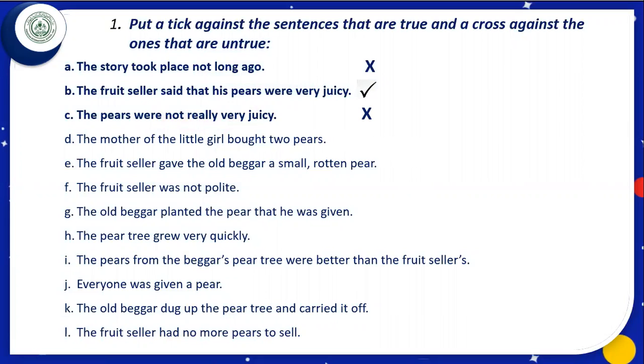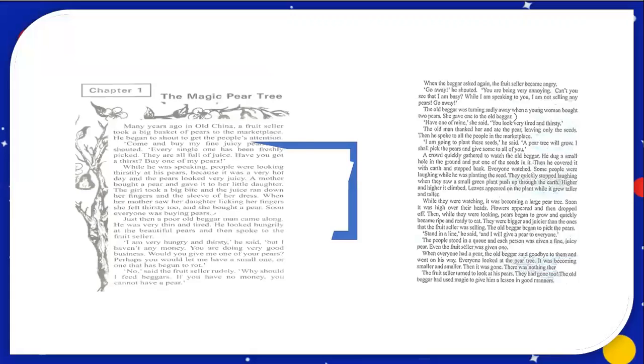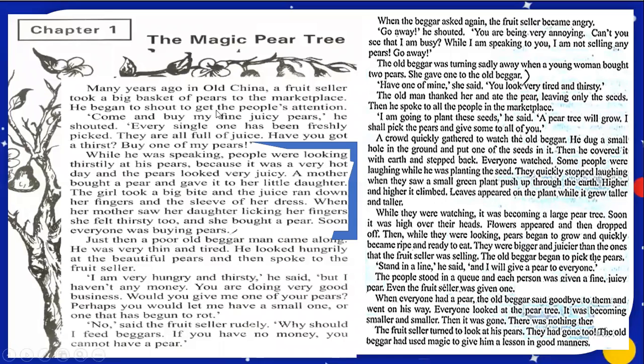The mother of the little girl bought 2 pears. Let us refer to our lesson. Here we can see a mother bought a pear and gave it to her little daughter. First she bought 1 pear. The girl took a big bite and the juice ran down her fingers and the sleeves of her dress.